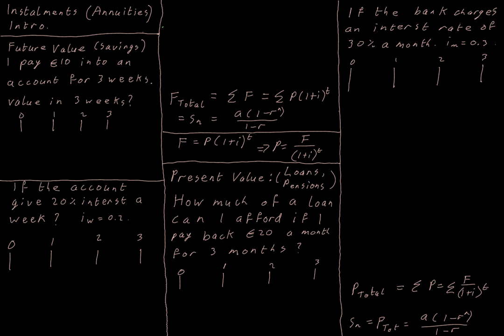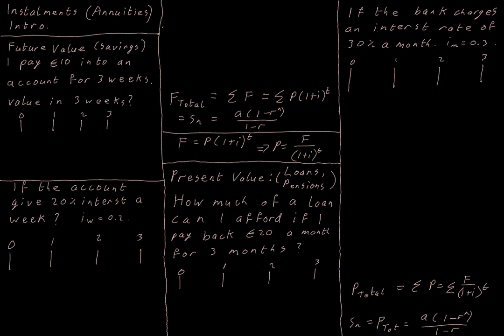And we pay the same amount in each time. And what we're interested in is, after we've made a bunch of those payments, what do all of their values add up to in the future? Because individually, each one is going to be gaining interest. So the first payment we make will have the most time to gain interest, and then the second payment will have the second most time to gain interest. So what happens when we add all of those future values together? We get the total future value of all of the payments that we've made.